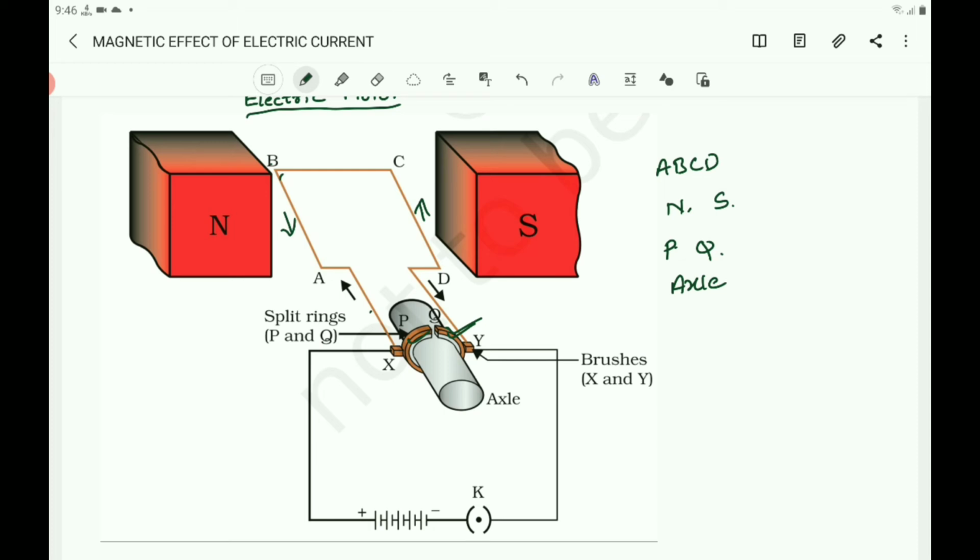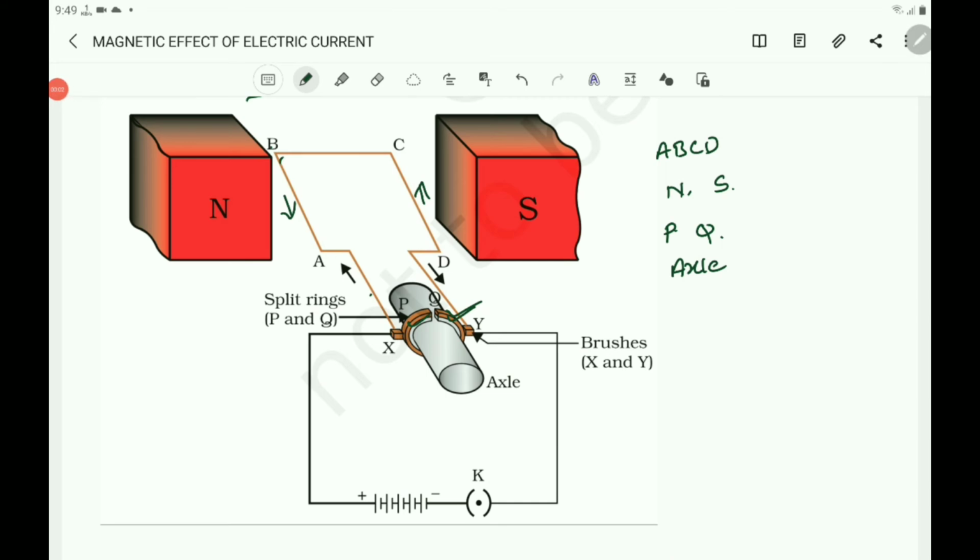When the current flows from D to C in DC and B to A in BA, now the arm AB is pushed up and the arm CD is pushed down. Therefore, the coil and the axle rotate half a turn more in the same direction. The reversing of the current is repeated at each half rotation, giving rise to a continuous rotation of the coil and to the axle.